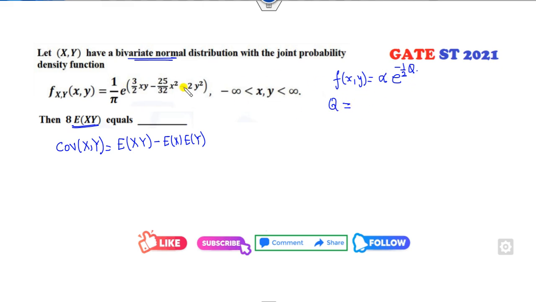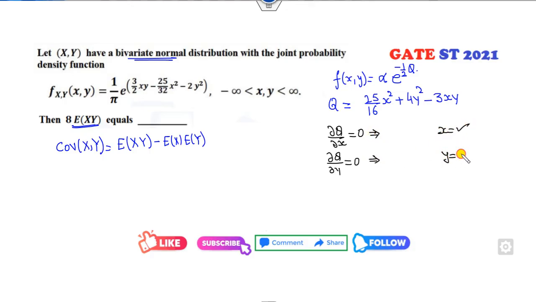I can take minus half as common. Then it's 25 over 16 x square plus 4y square minus 3xy. Fine. Once you find this quadratic form, set the partial derivative with respect to x to 0 and the partial derivative with respect to y to 0. After solving, you will get the value of x and the value of y, which are nothing but the mean of x and the mean of y.